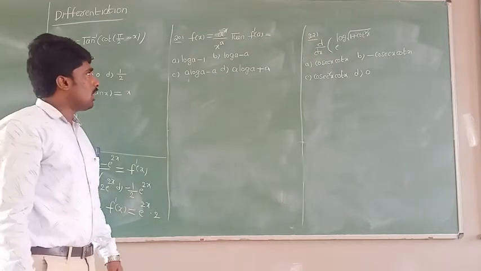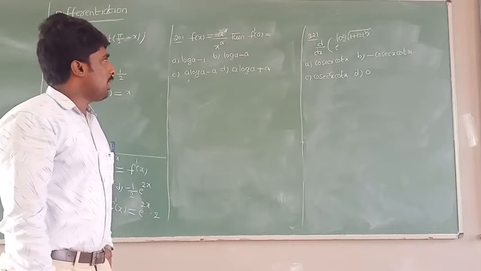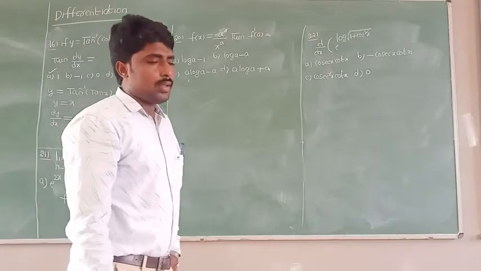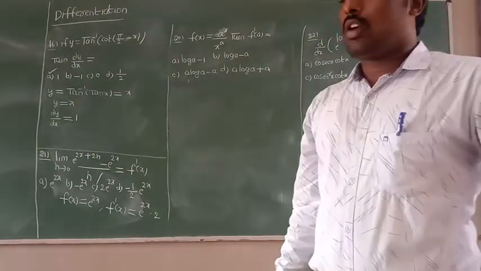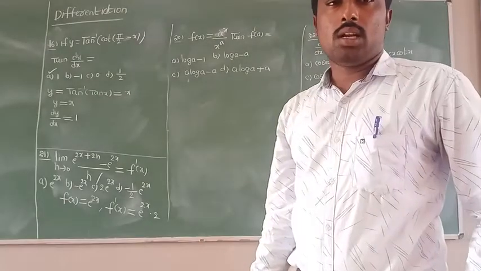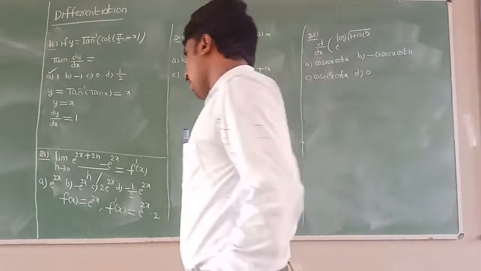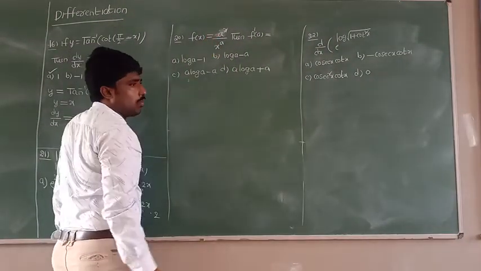Now all of you see here, this function f of x equal to a power x by x power a, then f dash of a. So what they are asking here is the differentiation of the function at x equal to a. So that's why first of all we will do the differentiation. After that, in place of x we can substitute a. Okay, all of you see here, this function should be in the form of the u by v formula.